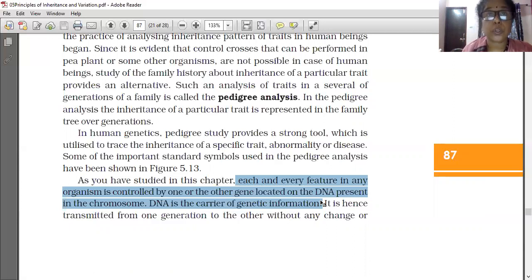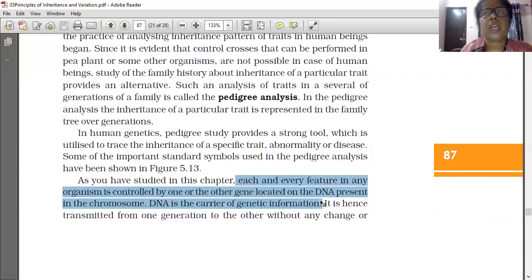Then you may be wondering why some changes are there in one generation from the previous generation. That is because there are two persons, father and mother. Some of the father's characteristics come to us, and some of the mother's characteristics also come to us. Then what will happen? Some remain recessive only. Even though it is present in the body, some characters are present as recessive.